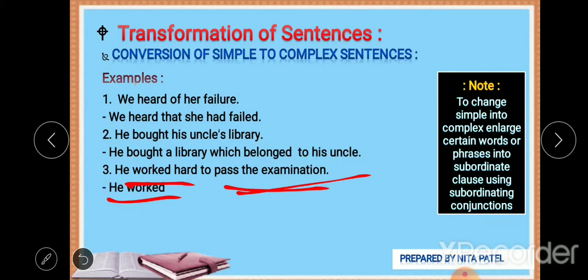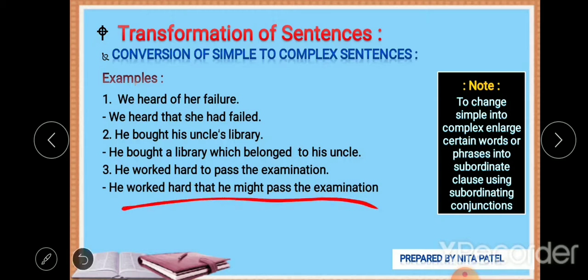Let's see the answer. He worked hard that he might pass the examination. Two verbs are used here, worked and pass. To pass is an infinitive. Pass is here used with an infinitive, so it is not counted as a non-finite verb when we talk about simple sentences. Now here we have transformed this verb, which is along with this infinitive, with the help of a modal auxiliary.